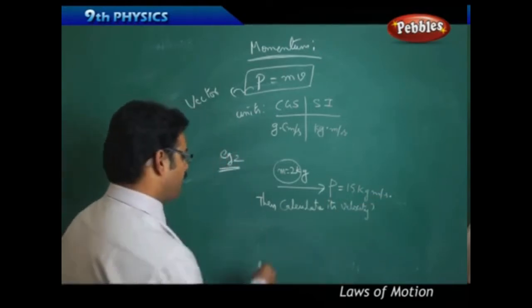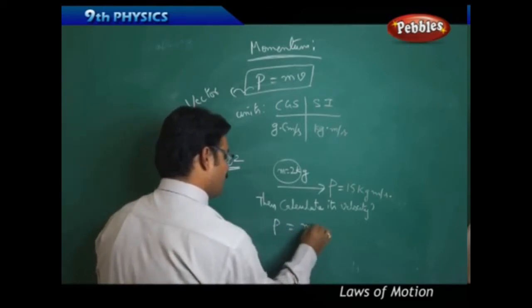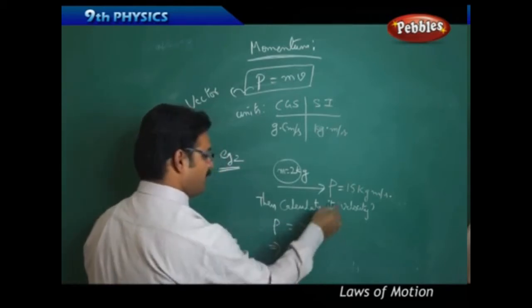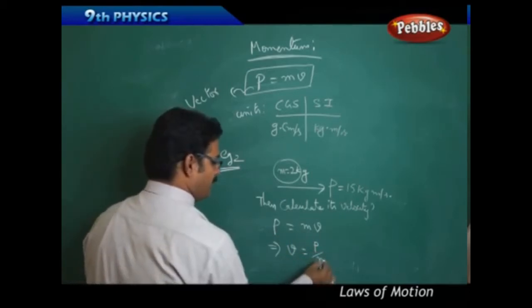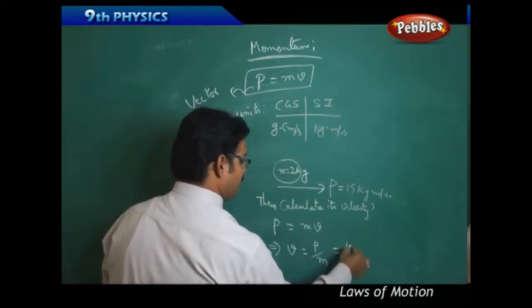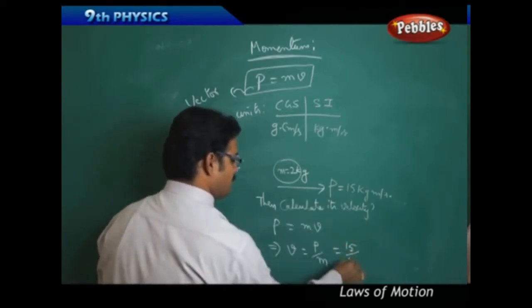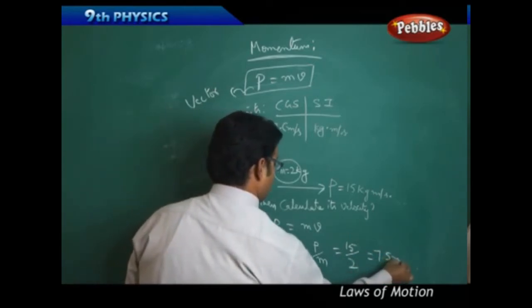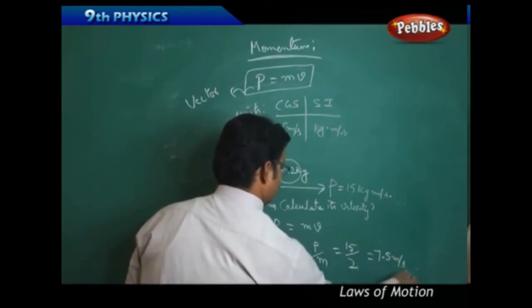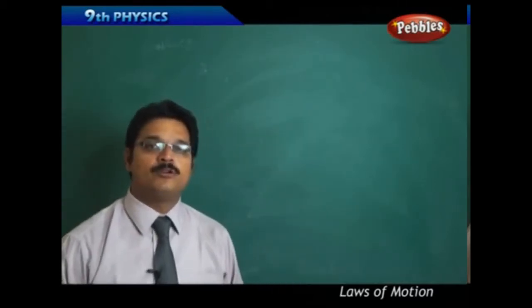As you know, the formula P equals m into v. I am asked to find velocity. So velocity v equal to, take m this side, momentum by mass. So momentum is 15 kg meters per second, mass is 2 kg. So it's nothing but 7.5 meters per second. So this is the velocity. Right. So we understand about momentum.